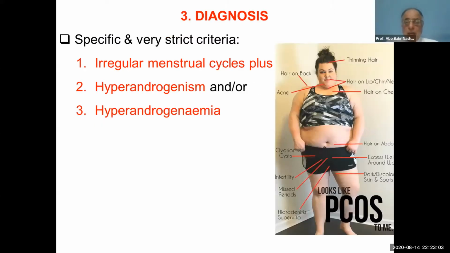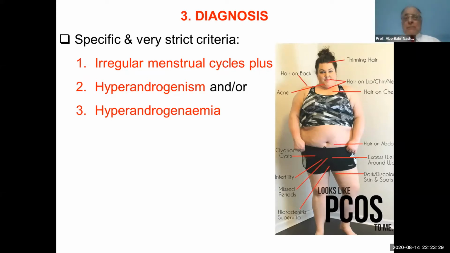How to diagnose? It was discussed how to diagnose adult polycystic ovary syndrome, but the criteria for diagnosis in adolescents are quite different and should be specific and very strict. We will base this on the latest guidelines of the ESHRE in 2018.